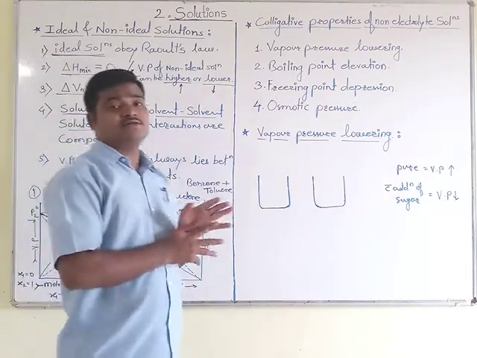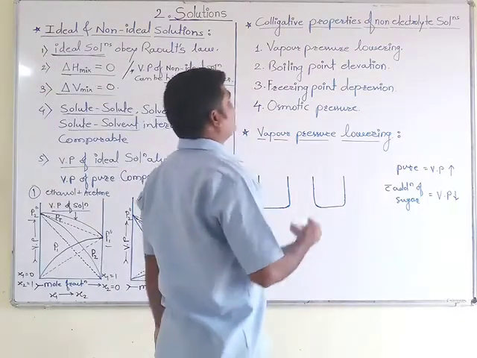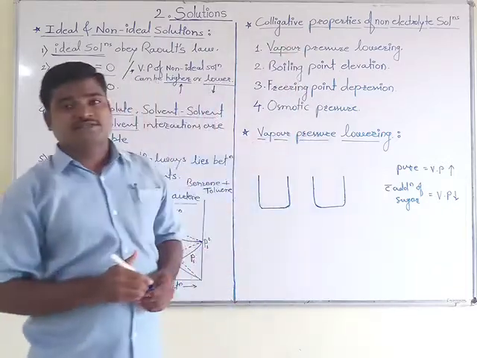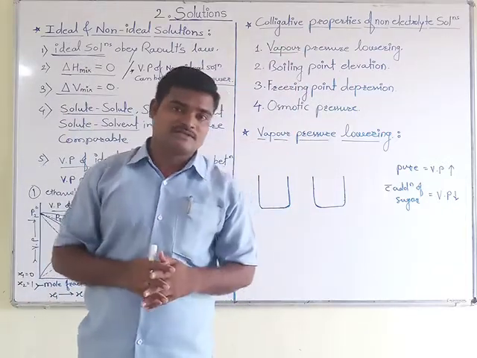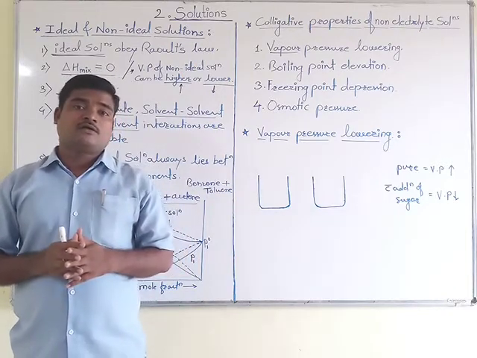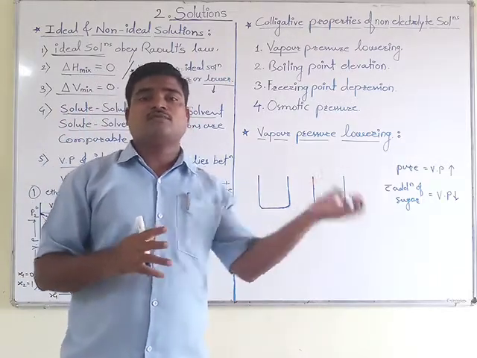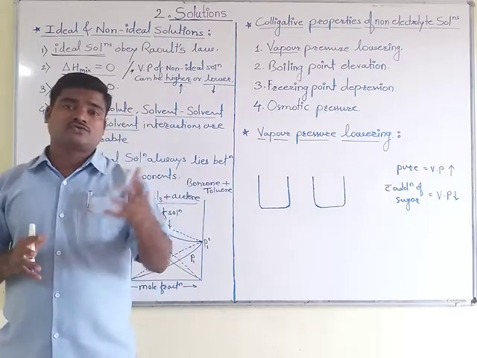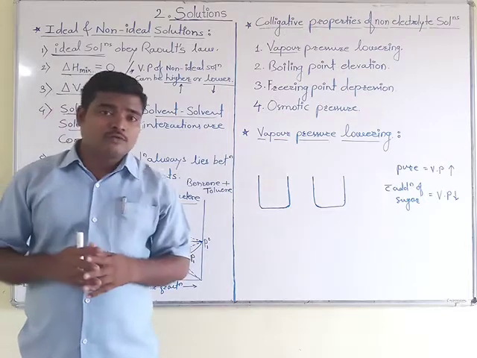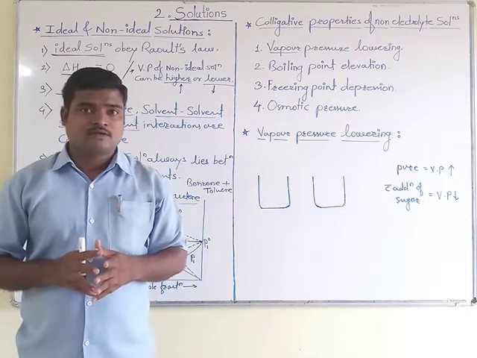And if we come to the next point, that is colligative properties of non-electrolyte solutions. Now first of all we will see what is meant by colligative properties. Colligative properties of solutions are those, suppose if we consider a pure solvent. In pure solvent, if we add solute molecules, then those solute molecules decide the property of the resultant solution.